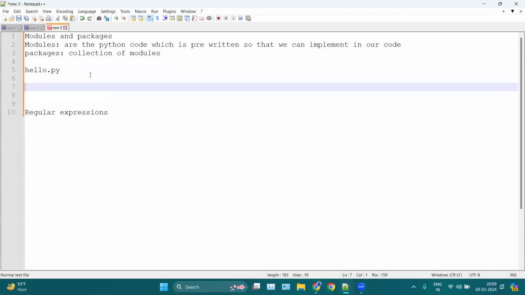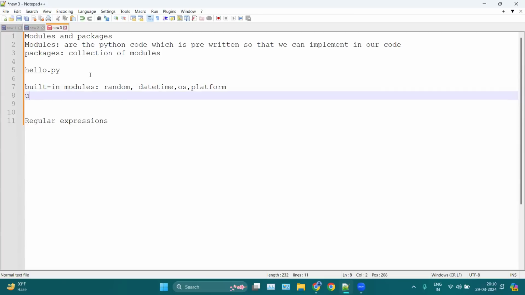Here we have two types of modules. First, built-in modules, and second, we can create our own modules. For example, in built-in we have the random module, datetime module, OS module, platform module, etc. Second, we can create our own modules, which are user-defined modules.